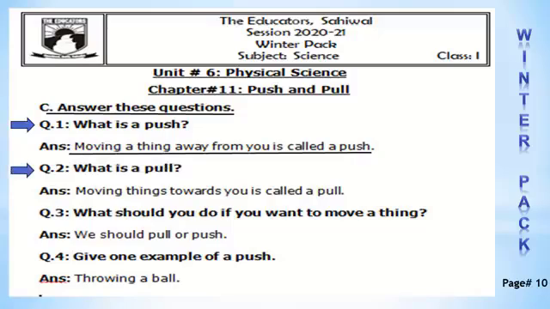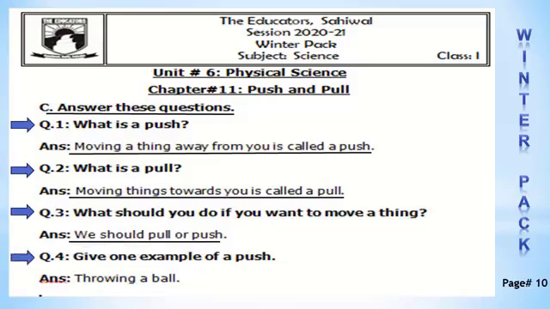Question number 2. What is a pull? The answer is moving things towards you is called a pull. Question number 3. What should you do if you want to move a thing? The answer is we should pull or push. Question number 4. Give one example of a push. The answer is throwing a ball.